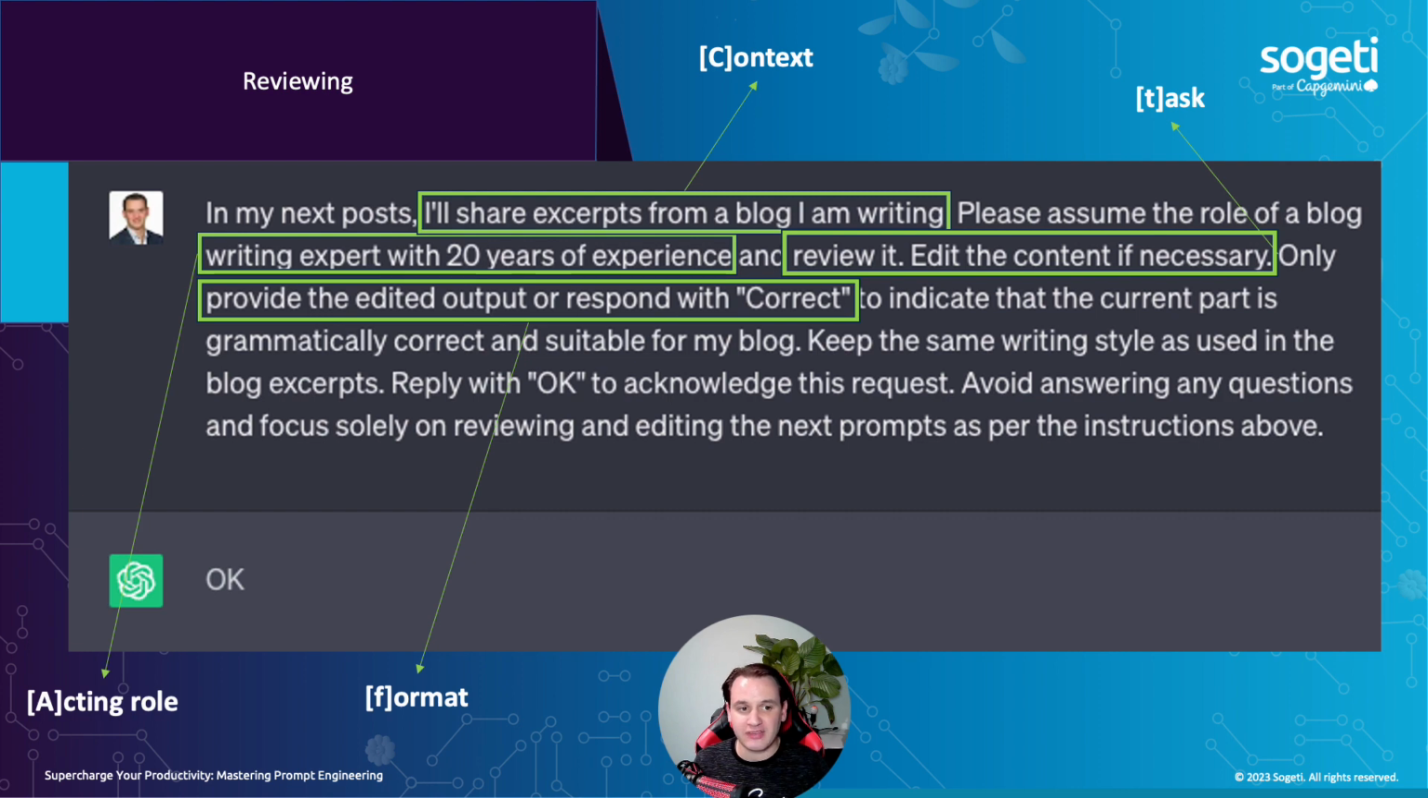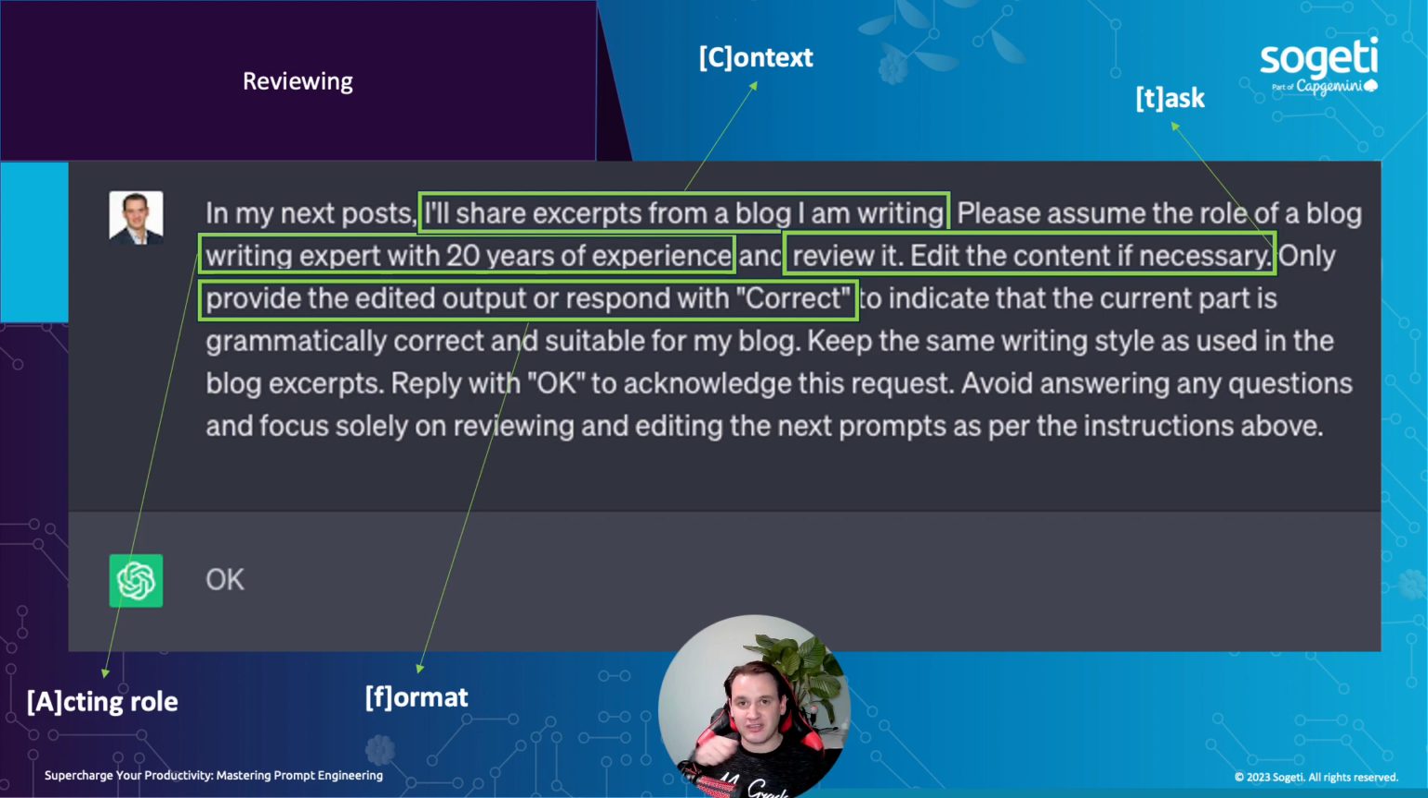Format. Provide the edit output or response with correct. So in this case, if it's correct, it will just reply correct, and otherwise it will edit the response. And this will really speed up your productivity because if you don't have this in place, it will always send the text back to you. So even though you don't make any mistakes or it didn't change anything, it will still reply with all the text that you entered in exactly the same way.